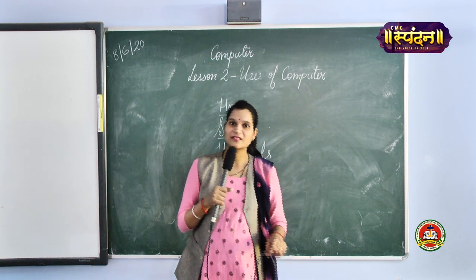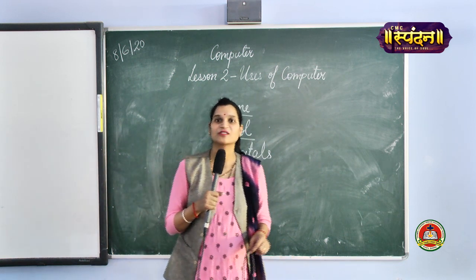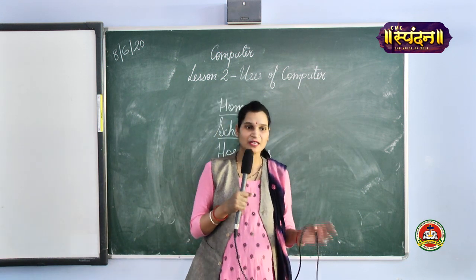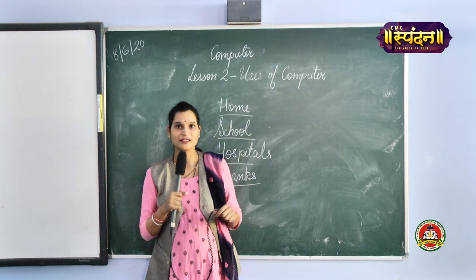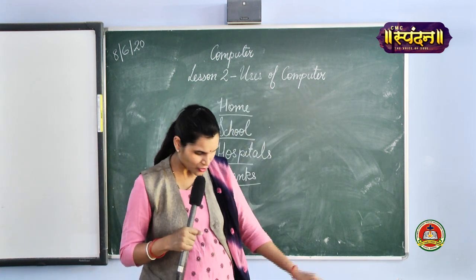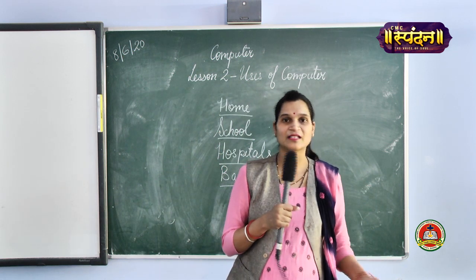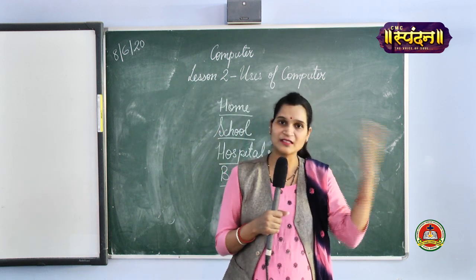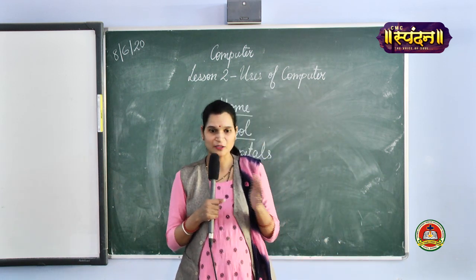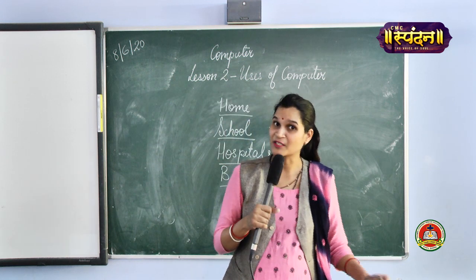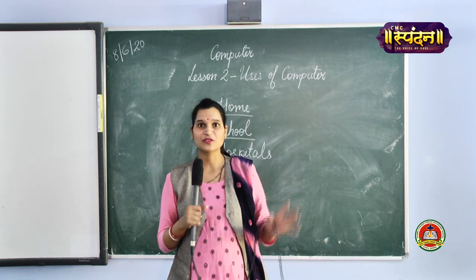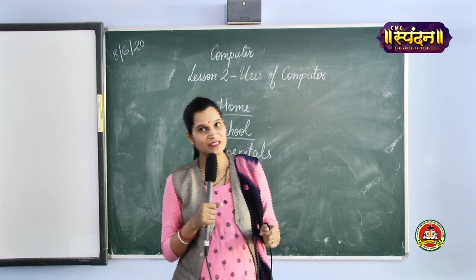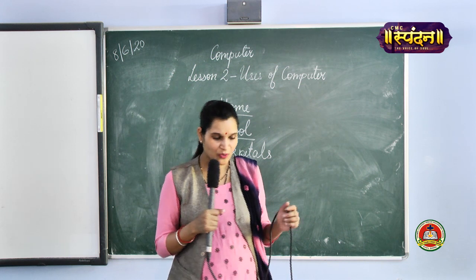The computers are used in banks to keep the record of the accounts of customers. There are a number of customers in each branch, those who have opened an account, those who withdraw and those who deposit money. To keep the record of all these accounts, computers are used. It is very difficult to write each and everything in a register and maintain it for years and years. That is the reason for our new technological machine, a smart machine, the computer, with a large storage capacity. So computers are used in banks to store the details of the customers' accounts. Now we come to the next part.